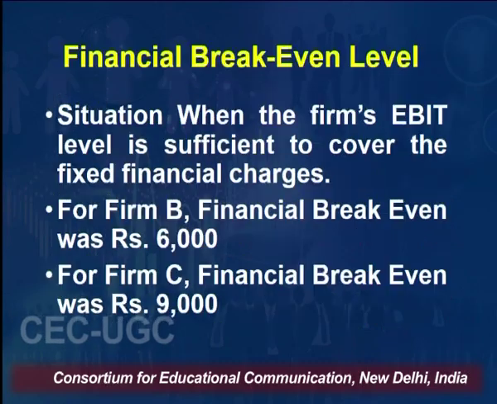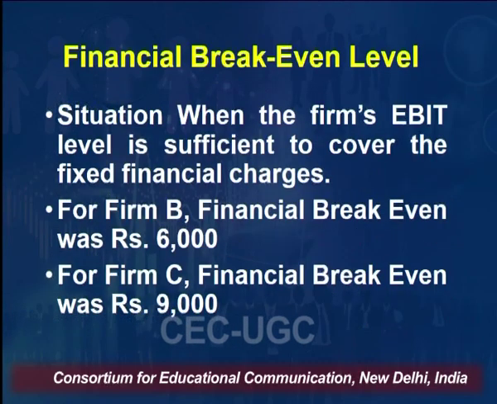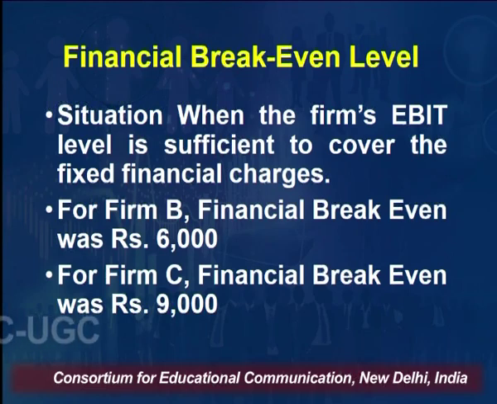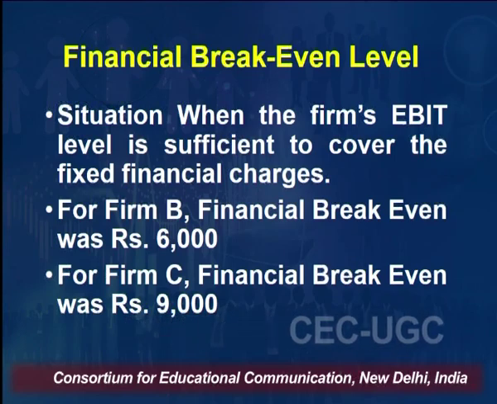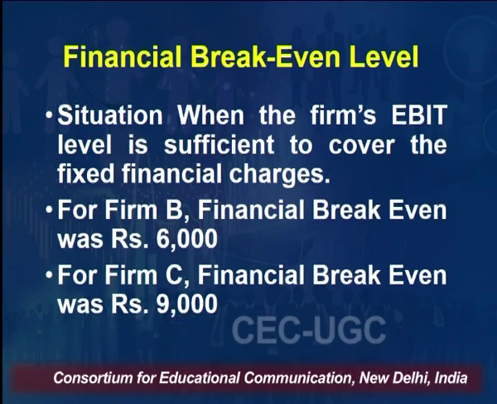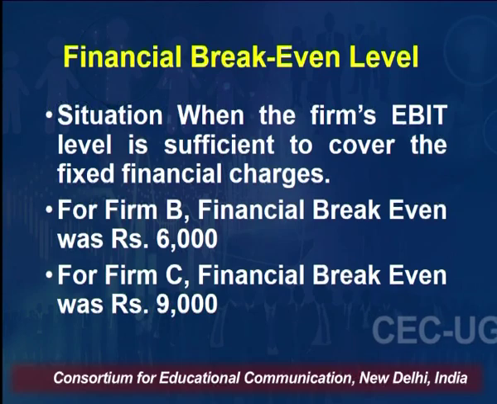Let us see this term called financial break-even level. So, this is the situation when the firm's EBIT level is sufficient to cover the fixed financial charges. Now, for firm B, financial break-even level is 6,000. So, they need to earn a minimum of 6,000 to reach that level where we have no profit or no loss. And similarly, for firm C, it should be 9,000. They need to earn 9,000 to maintain the break-even point.